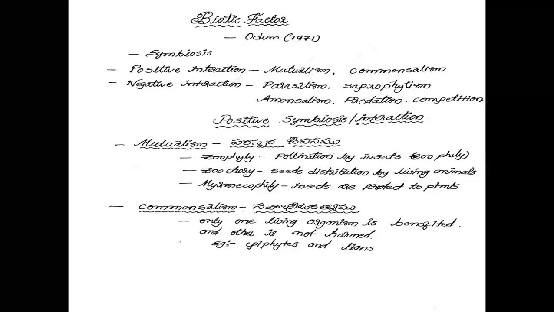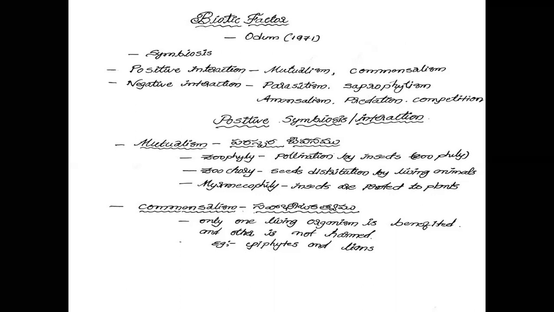Zoochory means seed distribution by living animals. Seeds are present inside the fruits, and fruits develop on the plant. The plant is one living organism, and the other is the animal. Animals cannot prepare their own food, so they collect fruits from the plants as food.